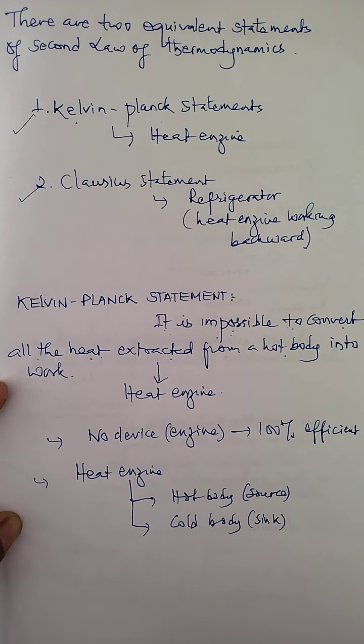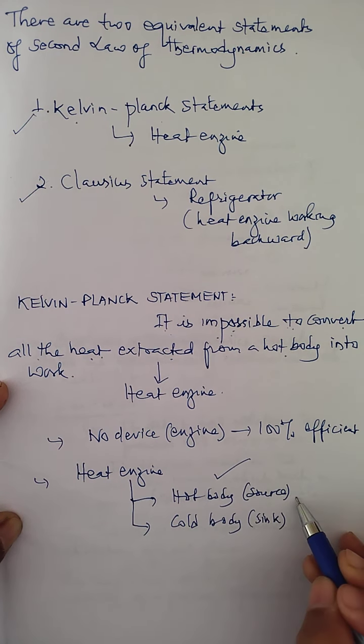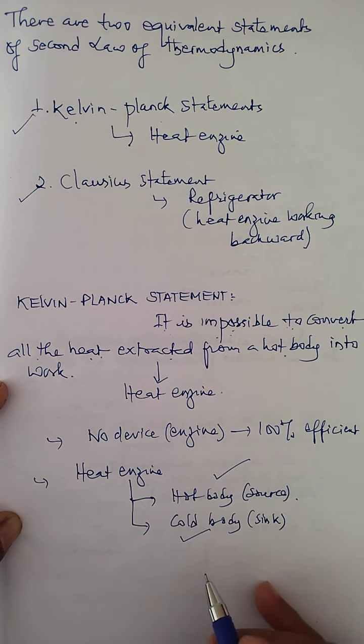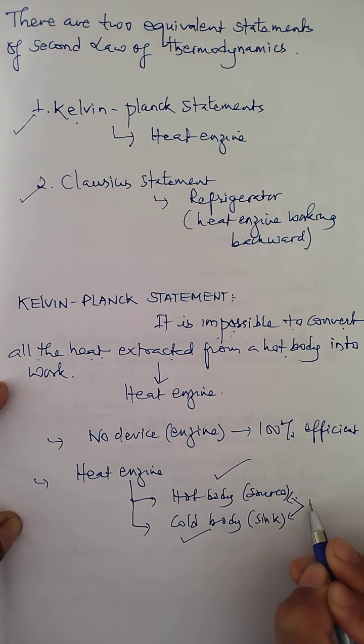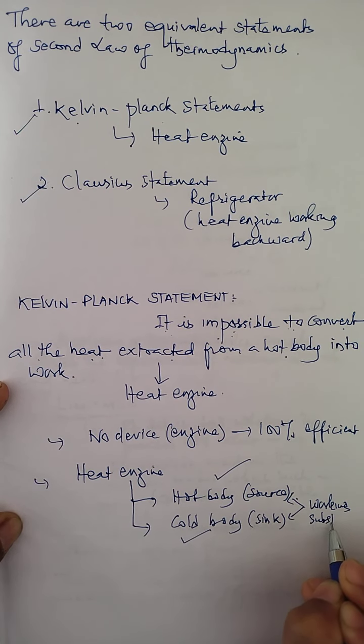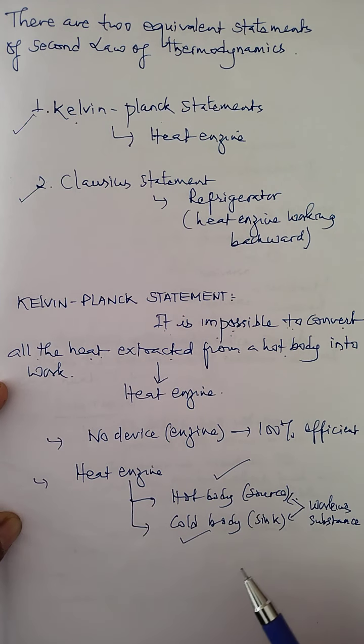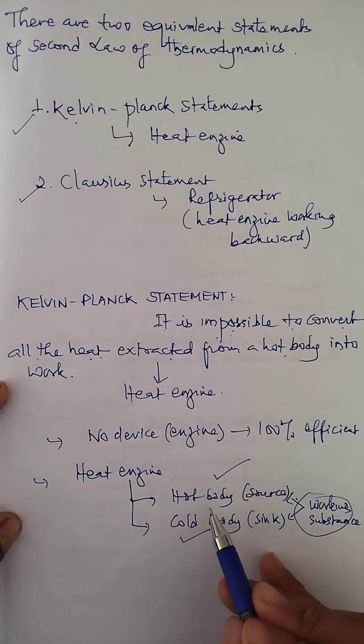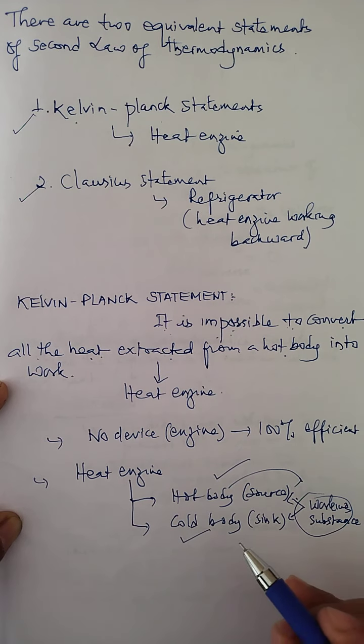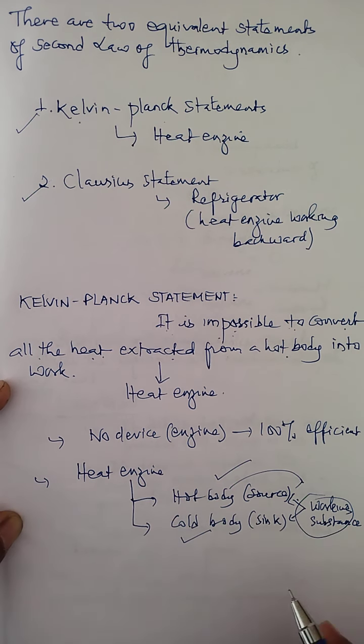So children, remember this part. In a heat engine, there are three different components. One is the hot body, which is called the source. The second is the cold body, which is called the sink. And in between these, there is the working substance. This particular device, which is based on the Kelvin-Planck statement, is called the heat engine. So in a simple way, when the heat engine works, the working substance takes heat from the hot body and converts a part of this heat taken from the hot body into work.